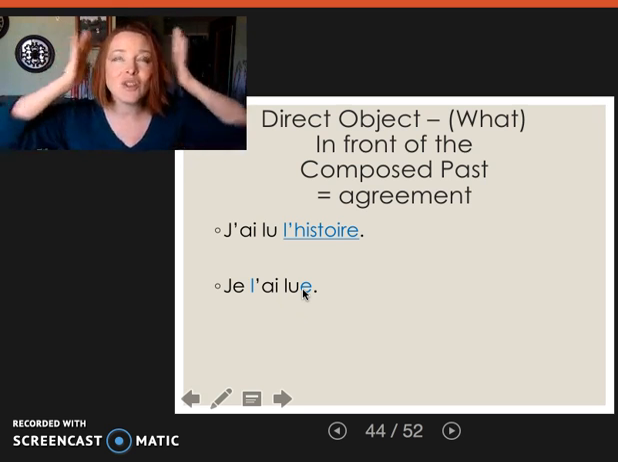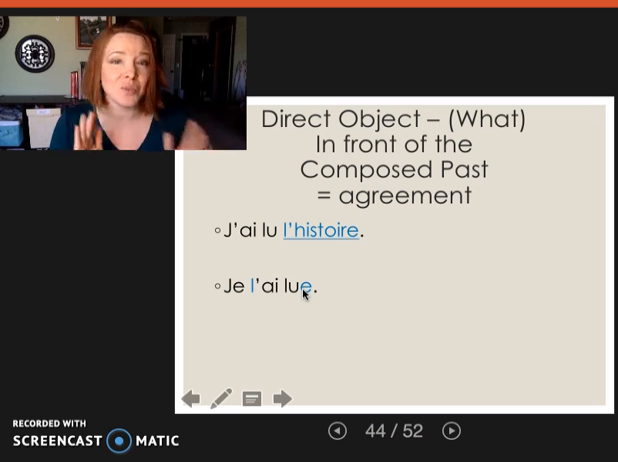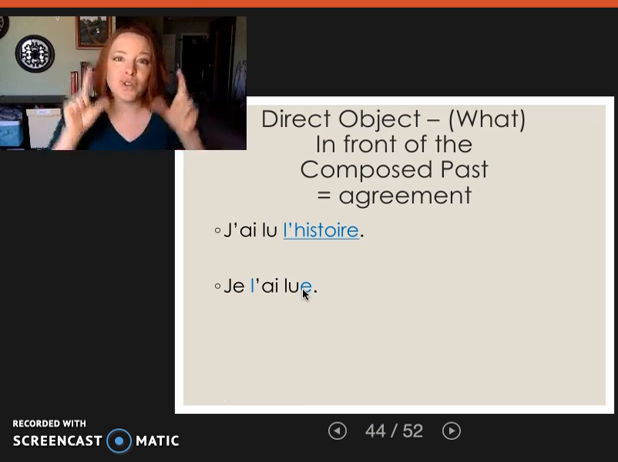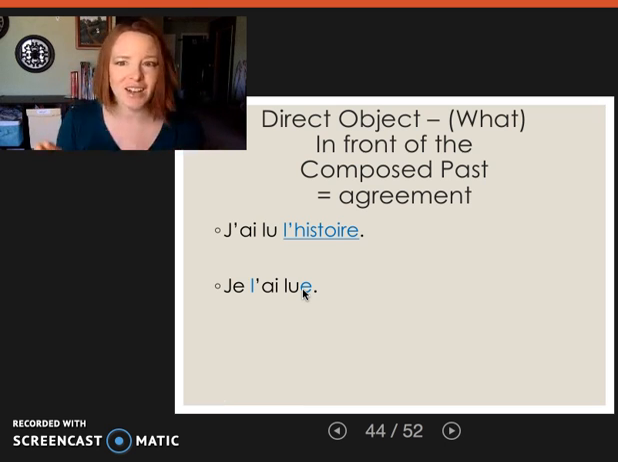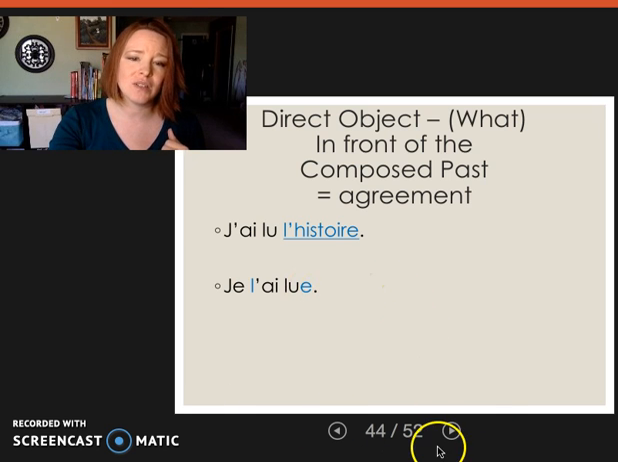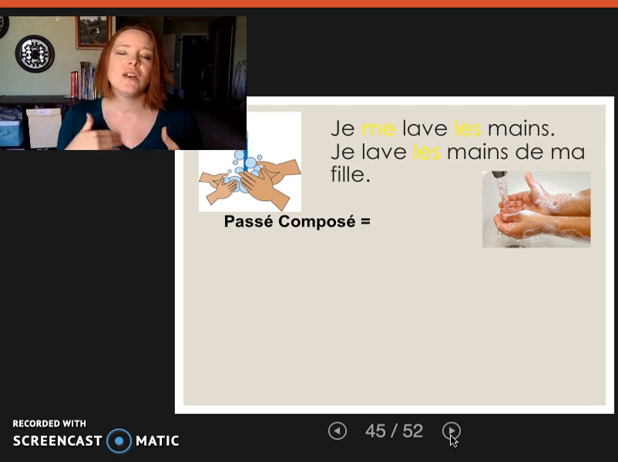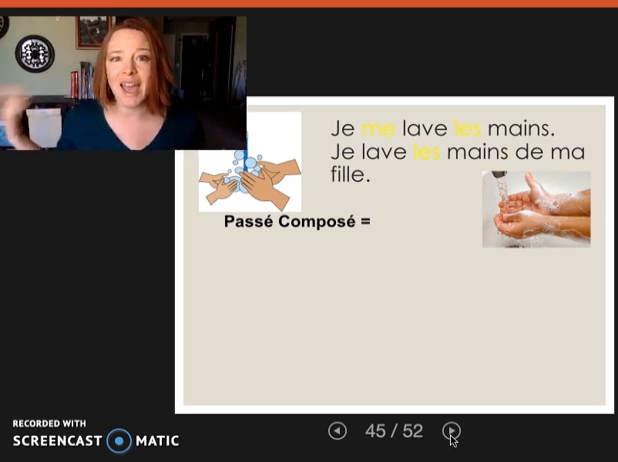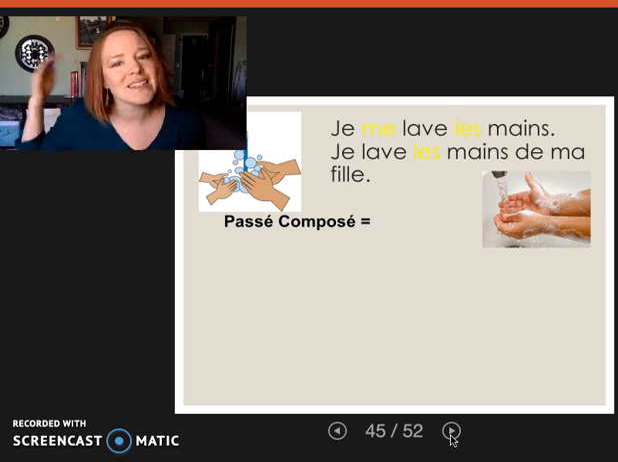Now, this is a super complicated rule that I have seen French people make mistakes on. So if you don't get this 100% correct, that's fine at the moment. But this will affect whether or not our reflexives are going to have to agree or not. So, for example, let's take a look at an example of je me lave les mains. Je me lave quoi? I wash what? The hands. This is a direct object after the verb. Je lave les mains de ma fille. I wash what? The hands of my daughter.